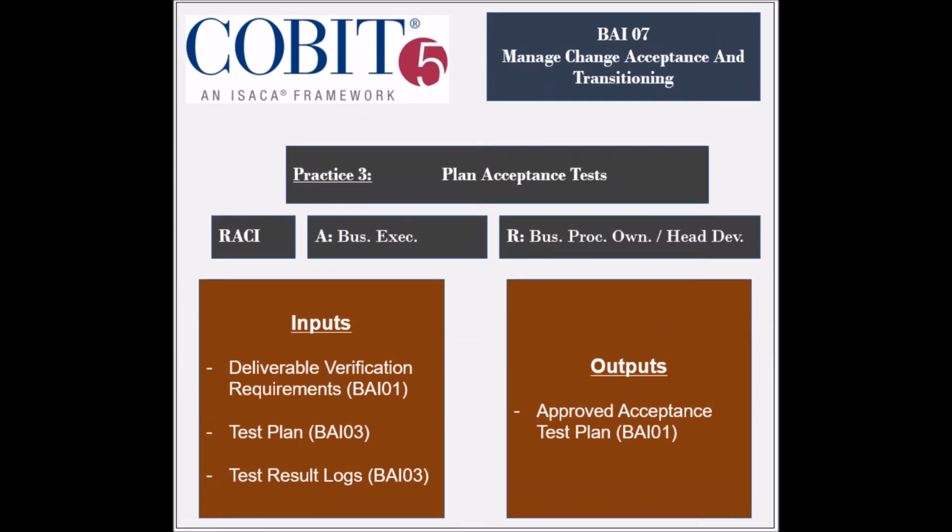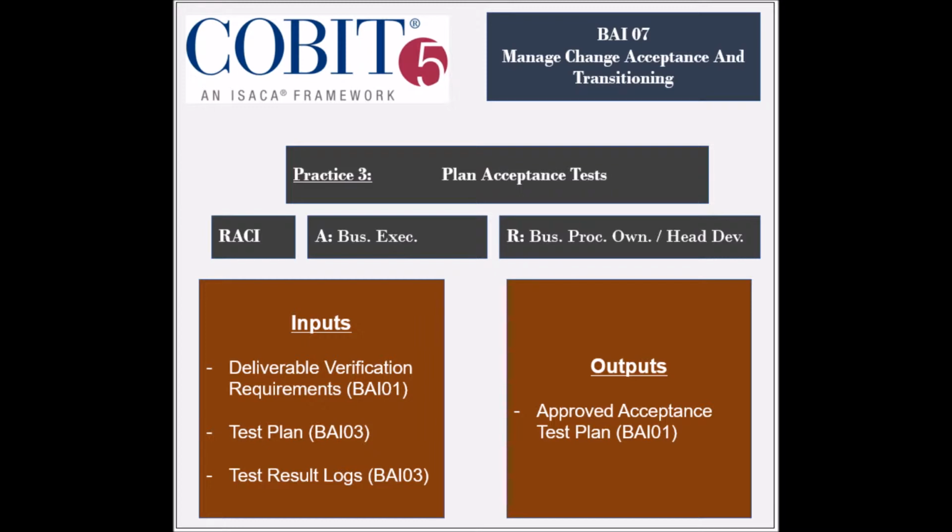The third practice is to plan acceptance tests. The entities that are responsible include the business process owners, the head of IT development, and the information security manager. The entity that is held accountable is the business executives.